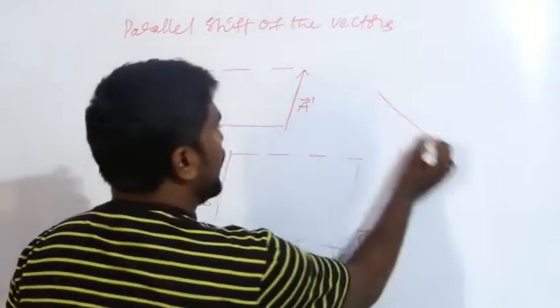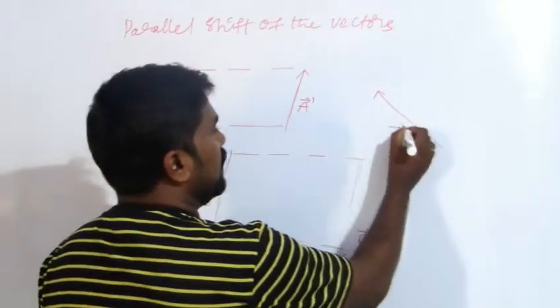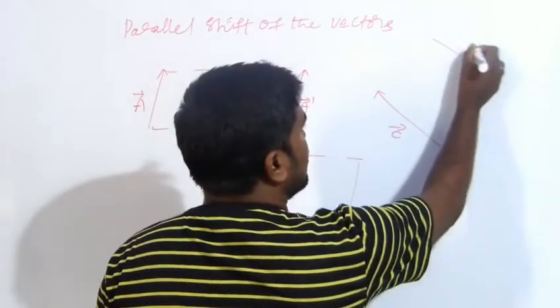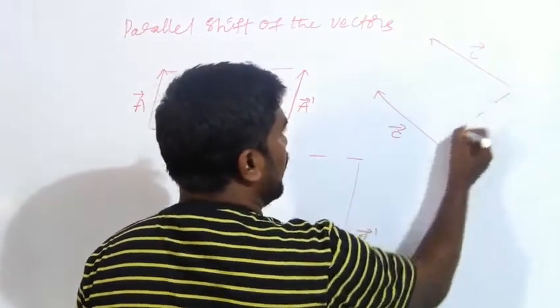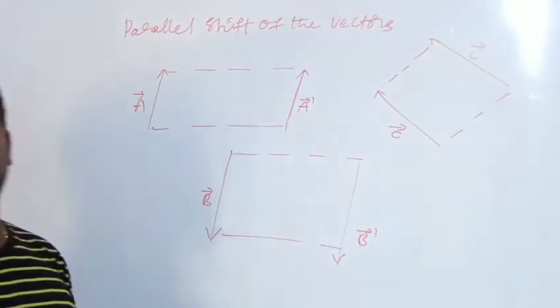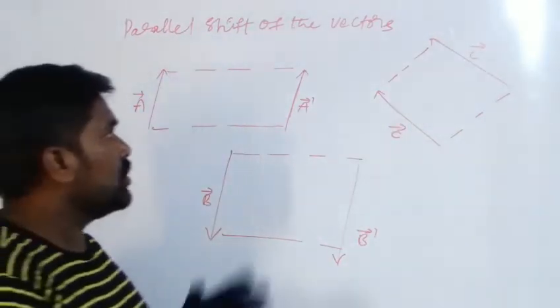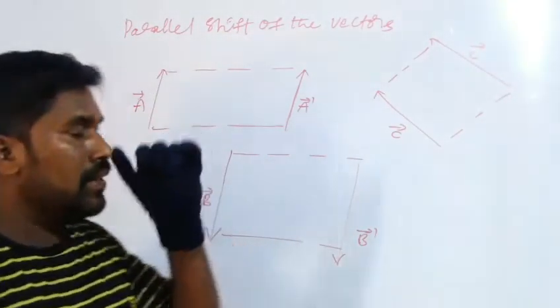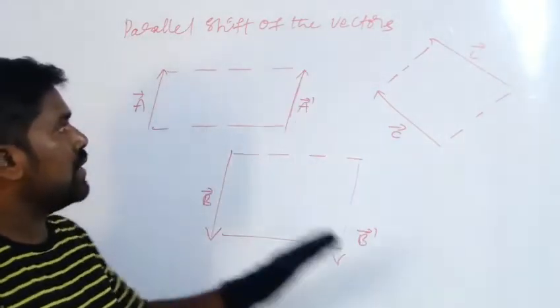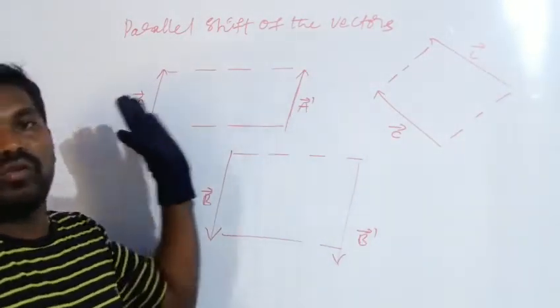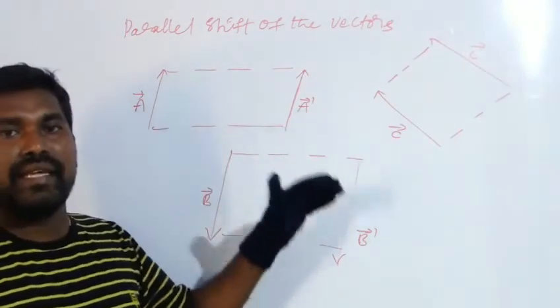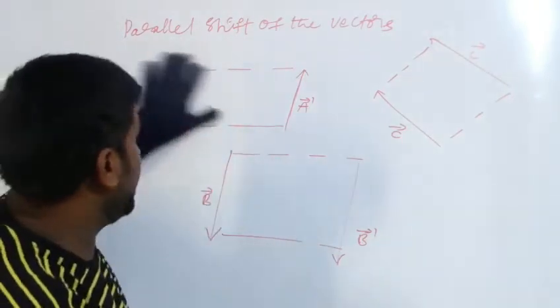This is a vector C, and this is another vector C dash, also a parallel shift. This type of shift is known as the parallel shift of a vector. It is useful to find the angle between any two vectors.